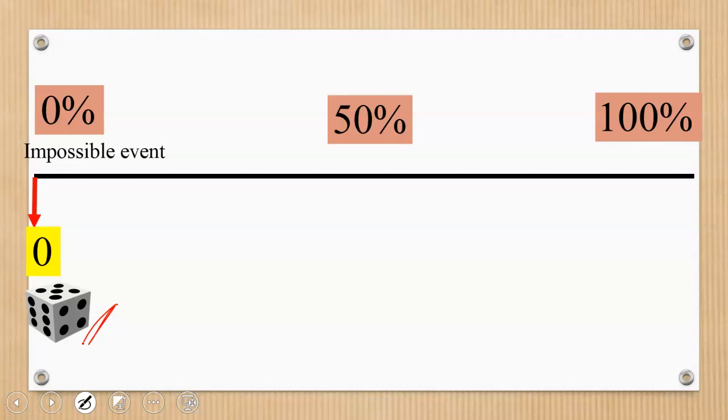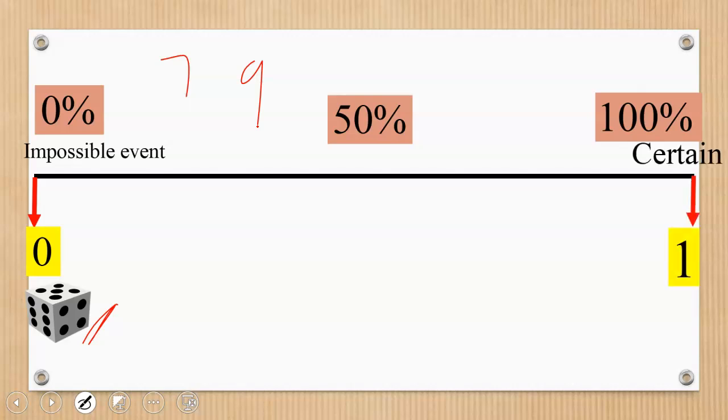If you tell me that when you throw this die you get the number 7, or the number 9, this is impossible, because there's no way you can throw and get 9. So that becomes an impossible event, and the probability of it occurring is 0.